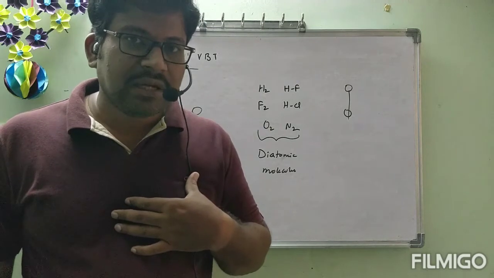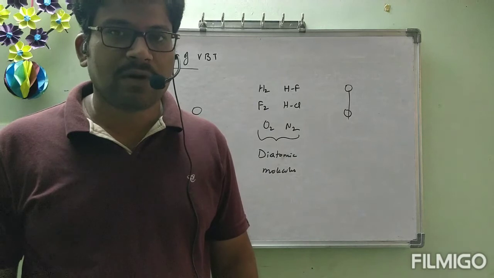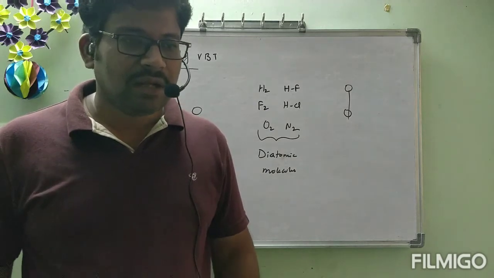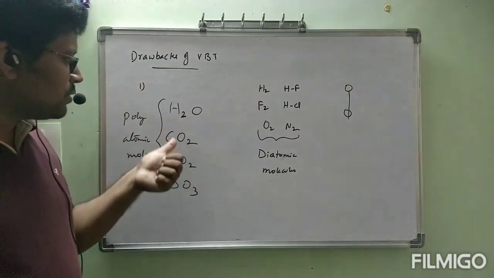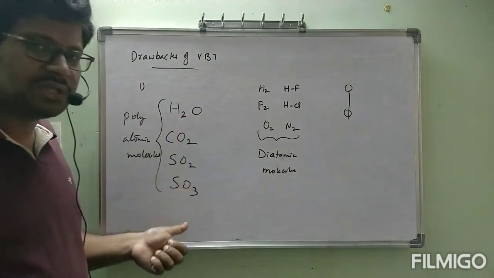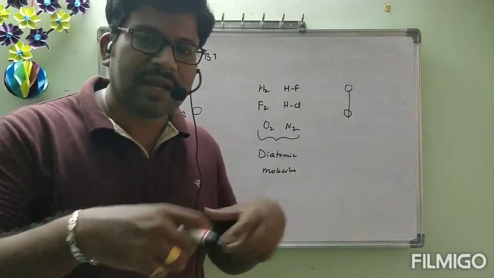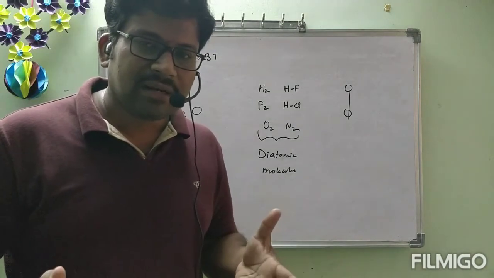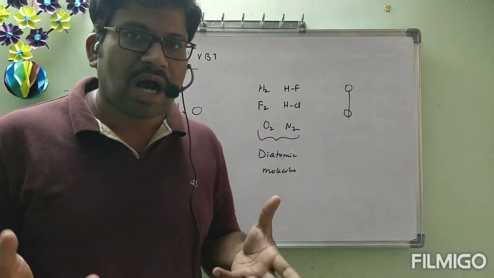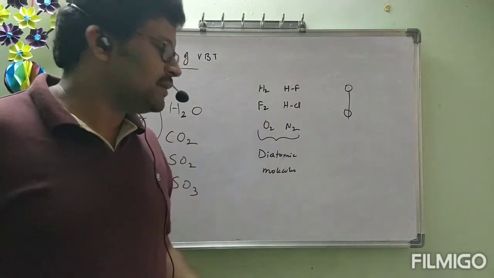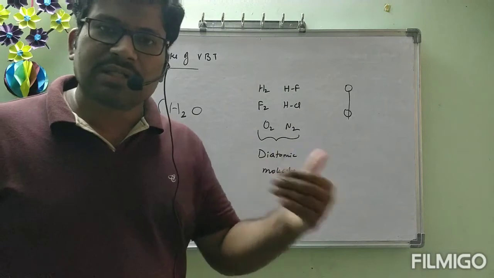As well as this, the covalent bond is a directional bond. Molecules which contain more than two atoms, like H2O, CO2, SO2, SO3, are possible with different structures, like square planar, pyramidal, different shapes. Those shapes are not explained by valence bond theory. For these molecules only, it could explain how the bonds are formed.